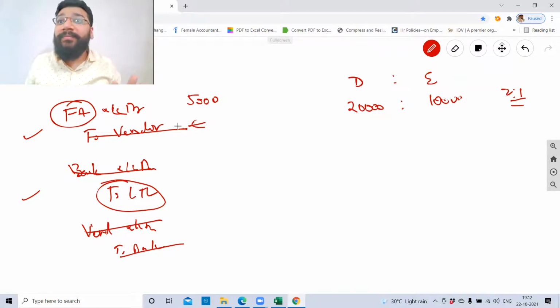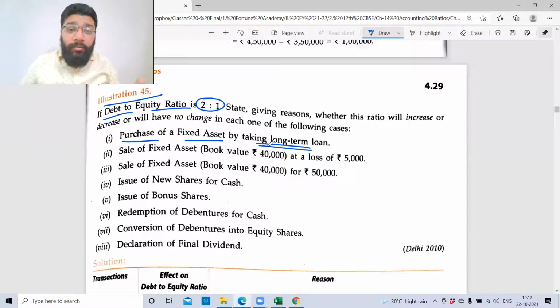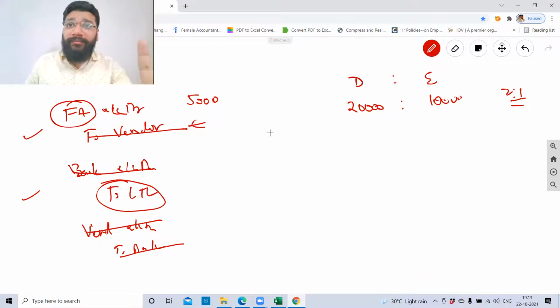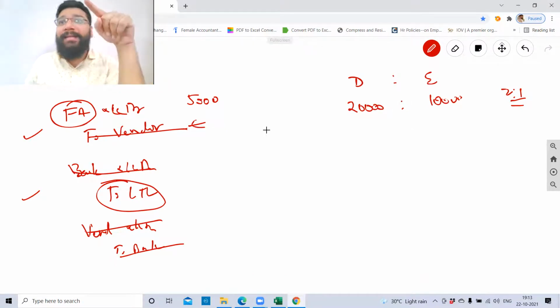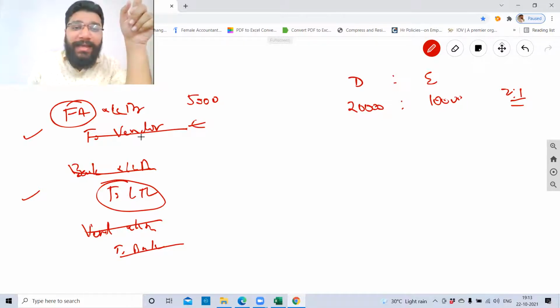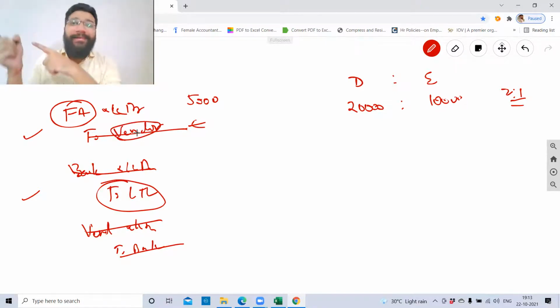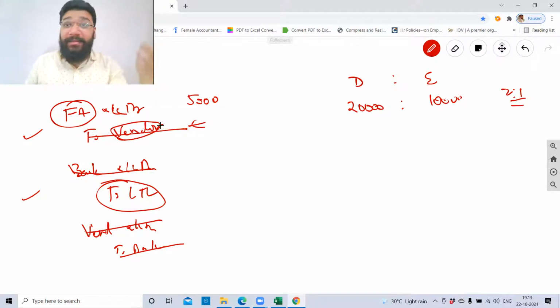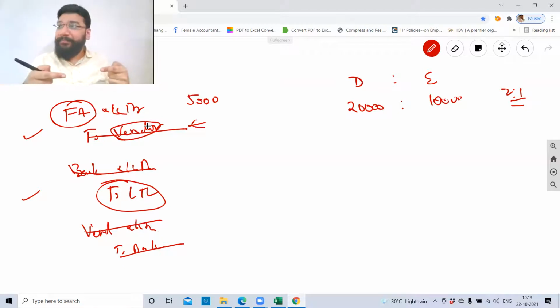Sorry? No, yeah, you're right. But they've taken the long-term loan. By taking a long-term loan, from whom will you take it? Bankers, no? Your interpretation is not wrong. You have ultimately done the same answer. You would have assumed this as a long-term loan and impacted it. That's right. This is the right way of thinking.